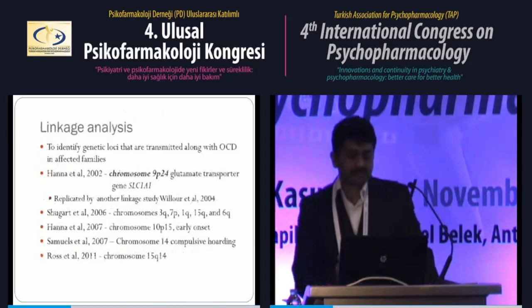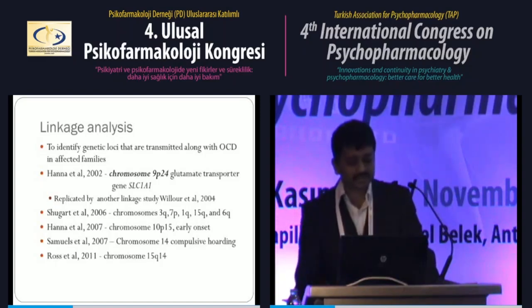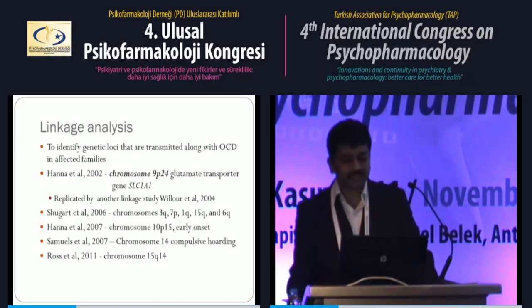Now coming to find, although it has been established that genetic factors contribute to OCD, what are the actual genes? Initially, it started with linkage analysis, where we try to see which part of the chromosome is responsible for transmission of OCD. Multiple different studies have yielded different parts of the chromosome. There is only one chromosome, chromosome 9p24, which is near the gene which encodes the glutamate transporter. This has been replicated twice, but all other chromosomes have not been adequately replicated.